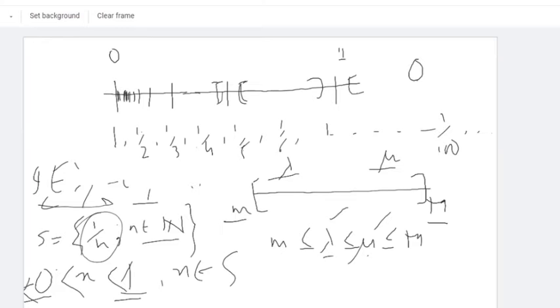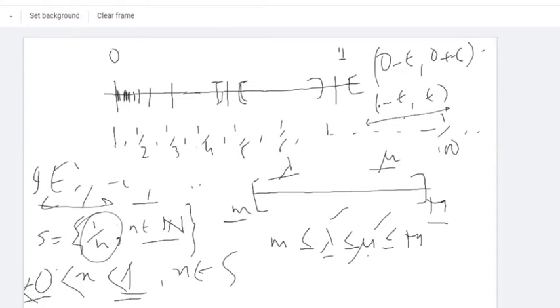So if you take epsilon, 0 minus epsilon comma 0 plus epsilon, the neighborhood of 0, that is minus epsilon comma epsilon.